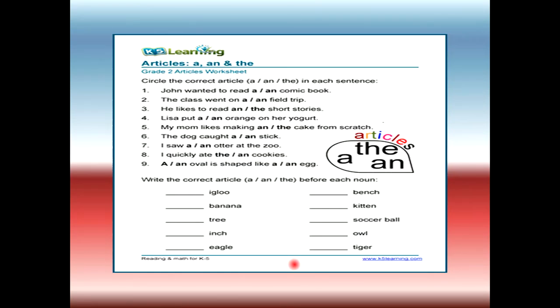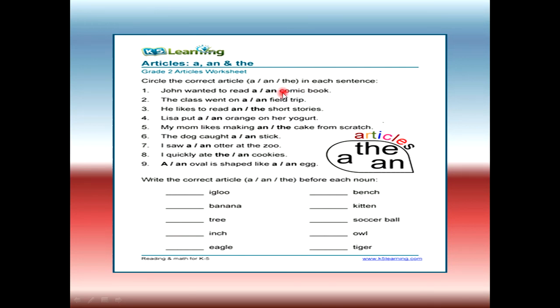You may encounter this kind of worksheet or question in your workbooks, where you may have to circle the correct articles in each sentence, or write the correct article before each noun. For example, in sentence number 1, John wanted to read a or an comic book. Right after the article you have to see the very first noun, that is comic.